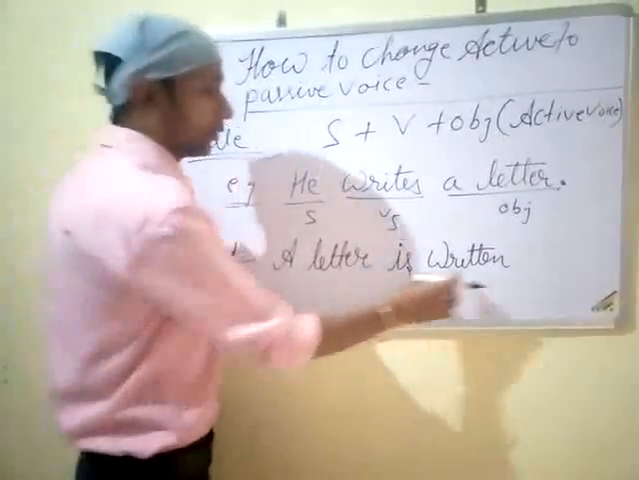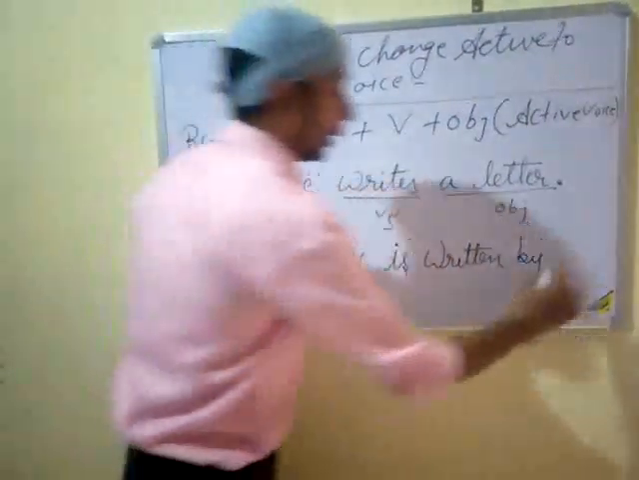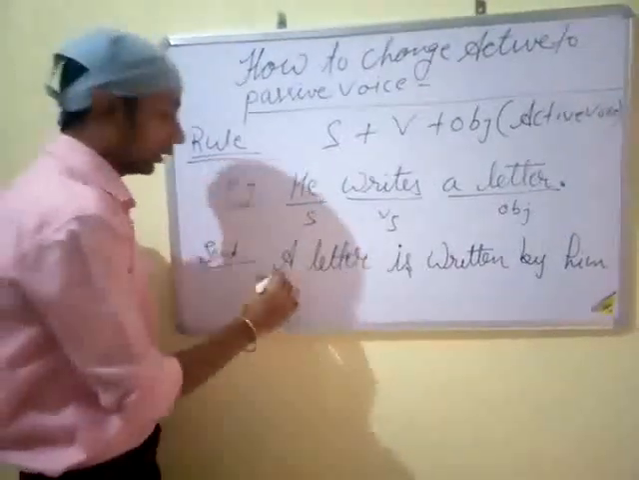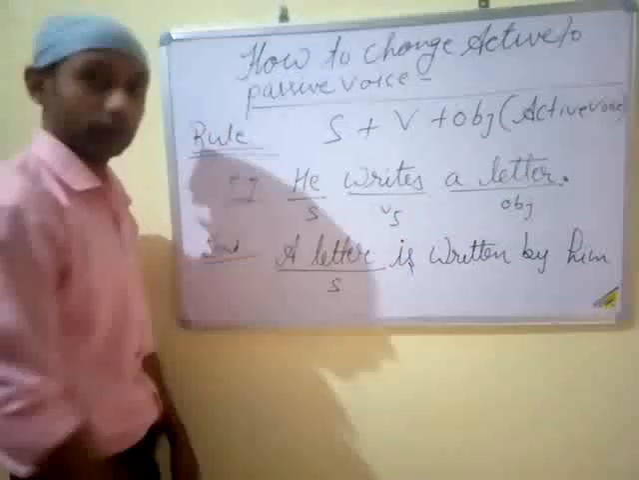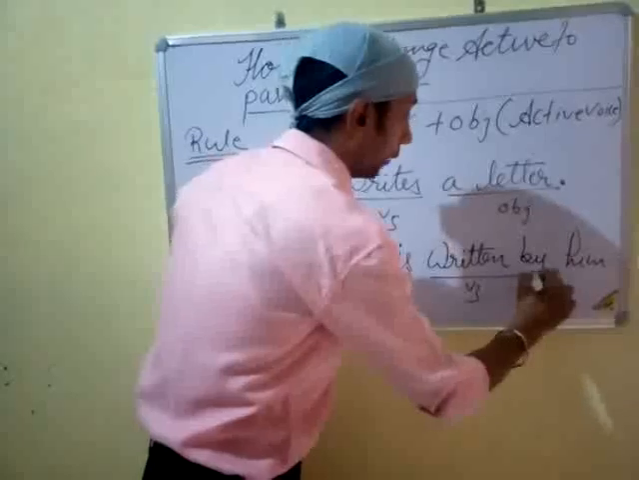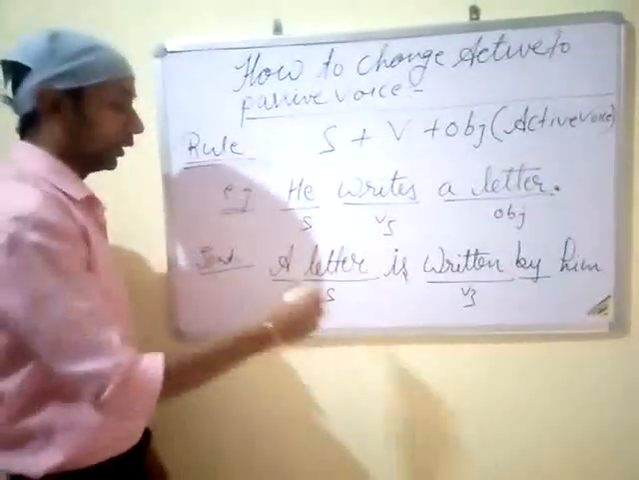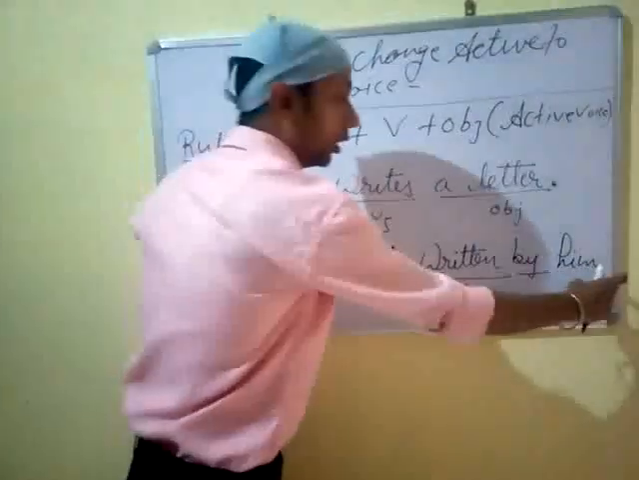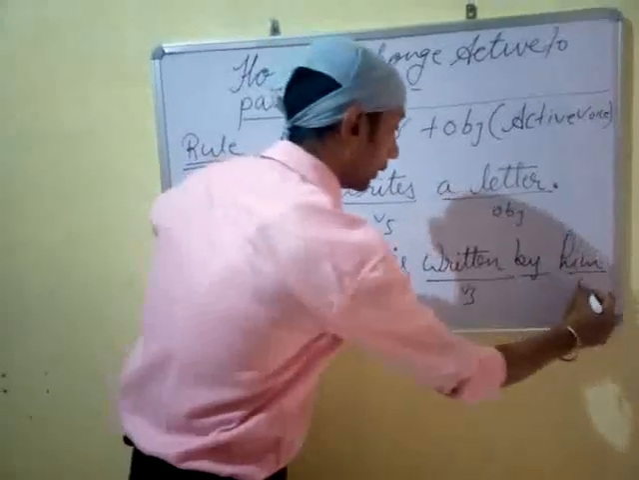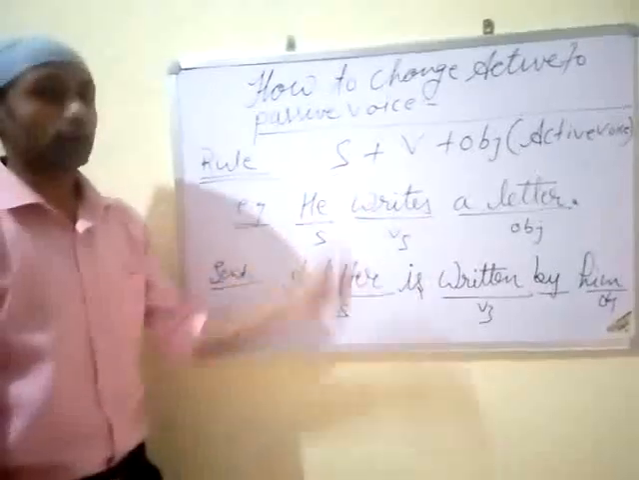A letter is written by him. So here a letter is the subject, is written is the verb, and by. Why have we used by here? We have to use by to connect the subject and the object of the sentence, and this is called the agent. So I hope, students, you have understood active and passive voice.